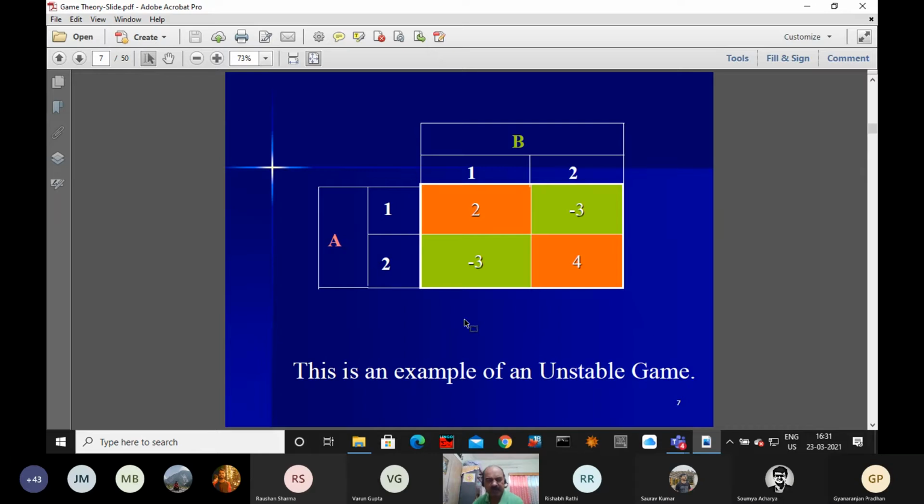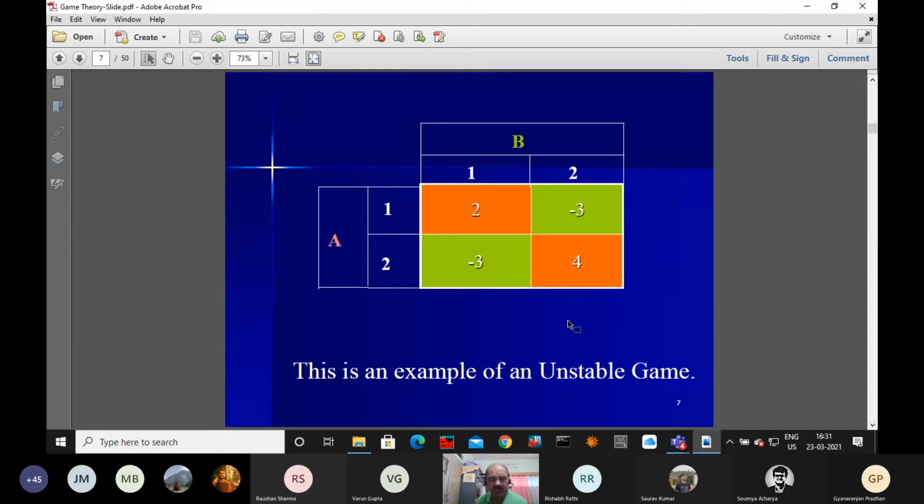Now similarly, if the player B uses his second strategy, what will happen? Then we'll have simply minus 3 into x1 plus 4 into x2 equal to nu, right? Now we got two equations. Right hand side is nu. How to solve? You can try to solve also.